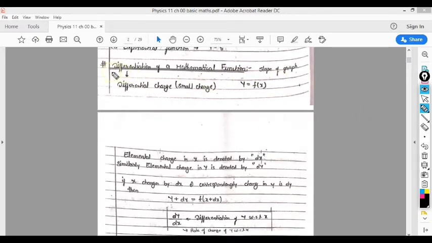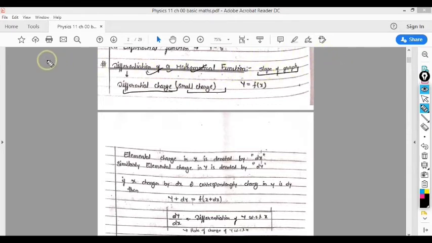The next thing that we will understand right now is differentiation of any mathematical function. First I will tell you the meaning of differentiation. The slope of a graph is called differentiation, or a differential change or small change is called differentiation of a mathematical function.